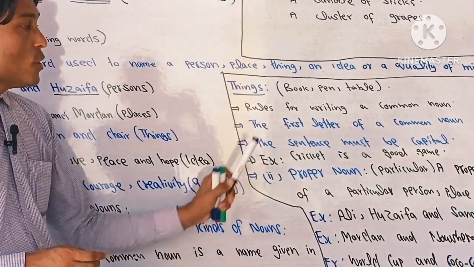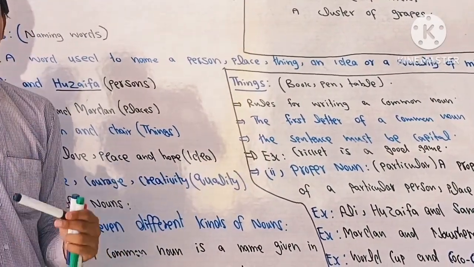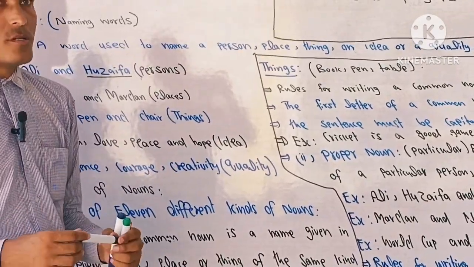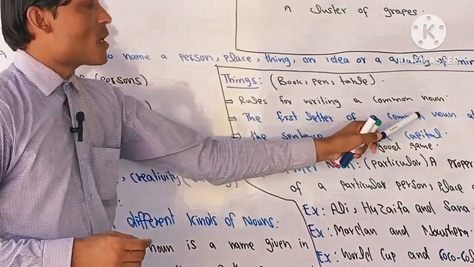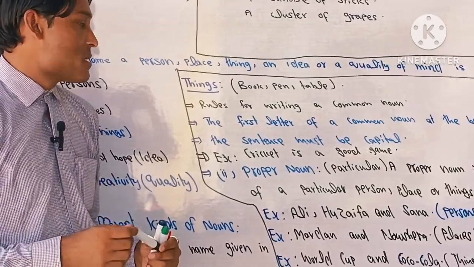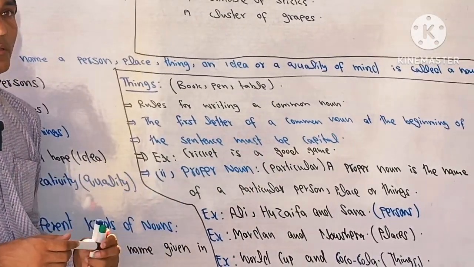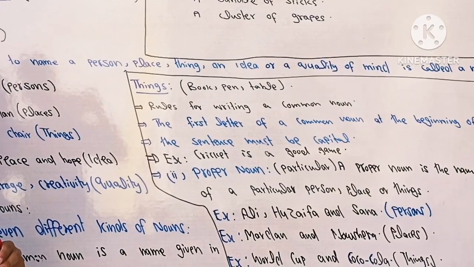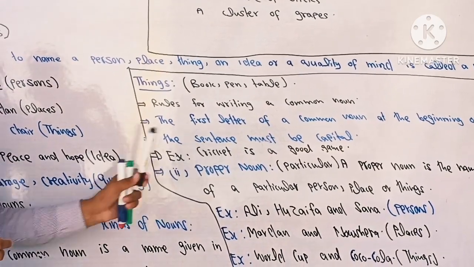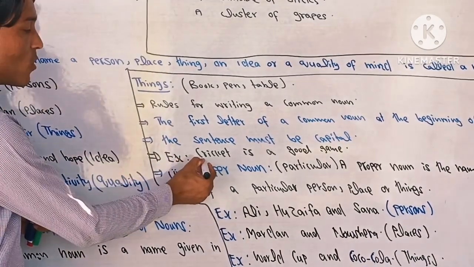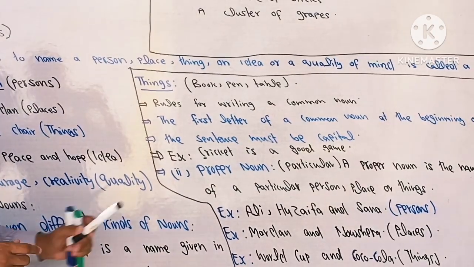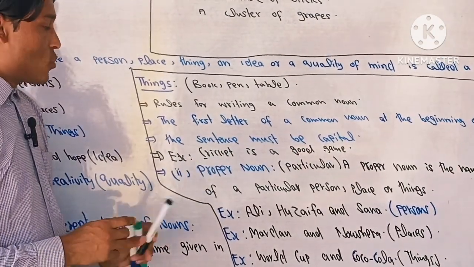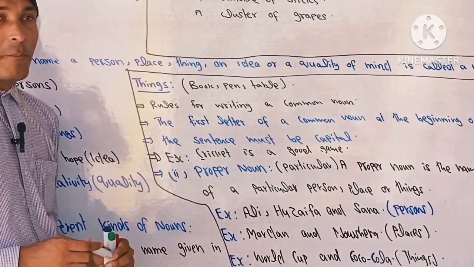Now here we have rules for writing a common noun. If you want to write a common noun, what are the rules? The first letter of a common noun at the beginning of the sentence must be capital. Look at the example. Cricket is a common noun, but here cricket is the first word. So the first letter must be what? Capital. Cricket is a good game. So here I write C capital.